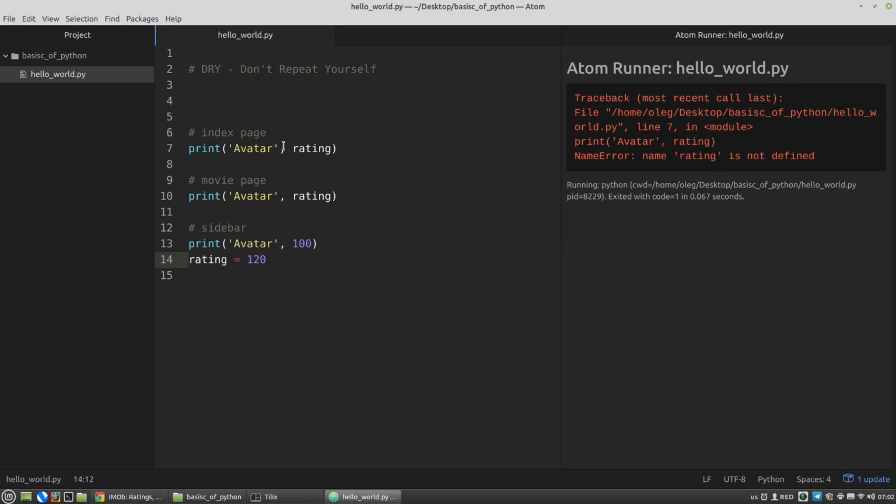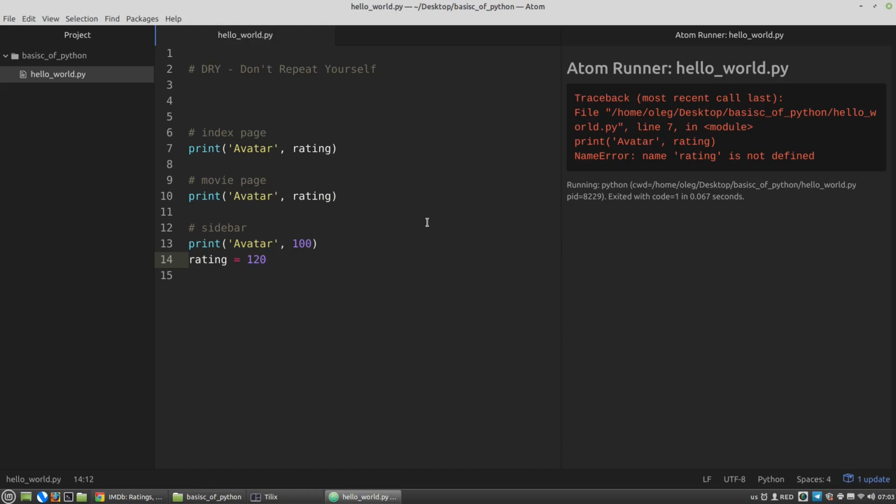Well, here at the first line of our code we told the Python interpreter to use the value of the rating variable in the print statement. At this moment, right here, Python tried to find the rating variable, but it didn't find it. And so Python could not execute our instructions, and so it gave us this message.